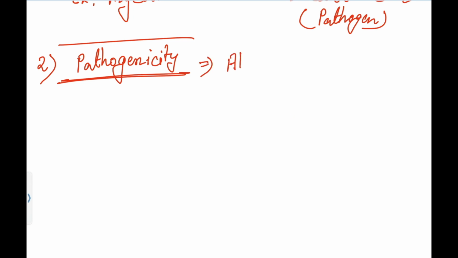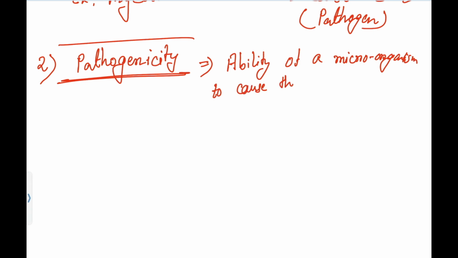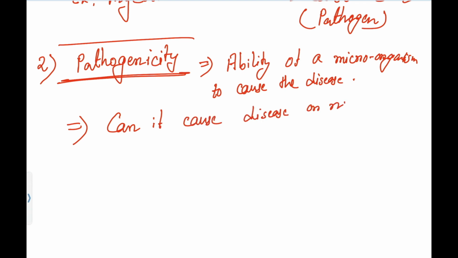Pathogenicity means the ability of a microorganism to cause disease. The simple meaning is: can it cause disease or not? Your answer must be yes or no. If it causes disease, then the microorganism has pathogenicity. If it doesn't cause any disease, it doesn't have any pathogenicity.